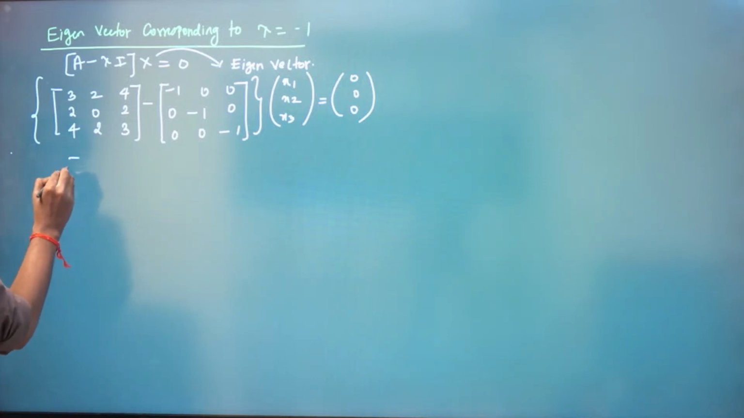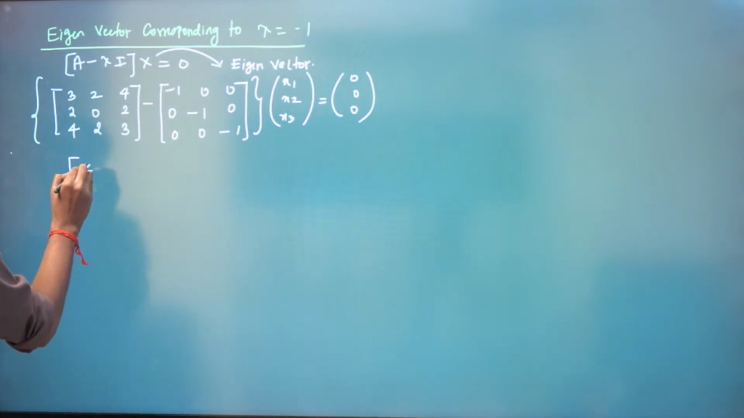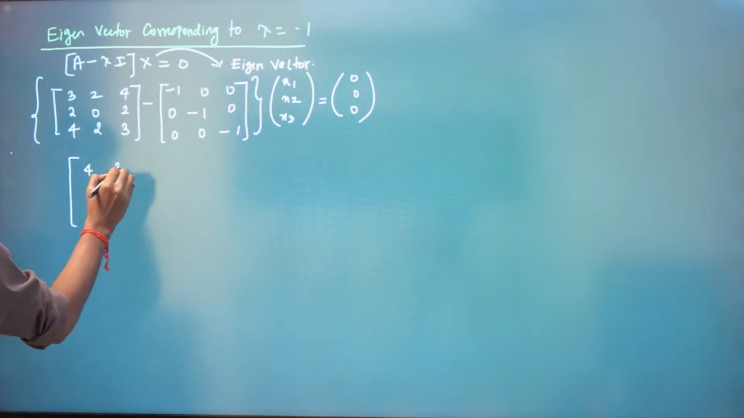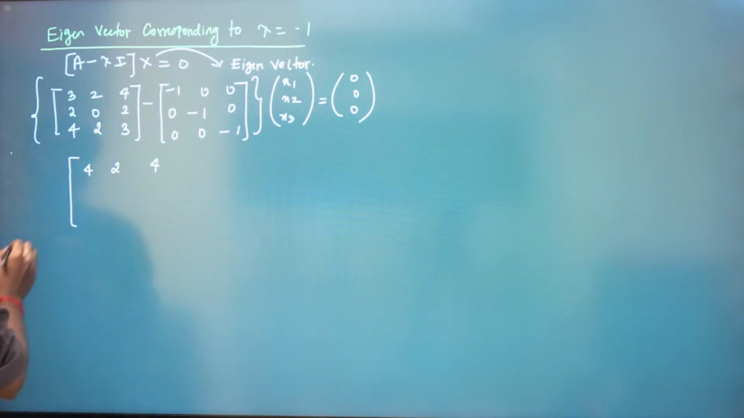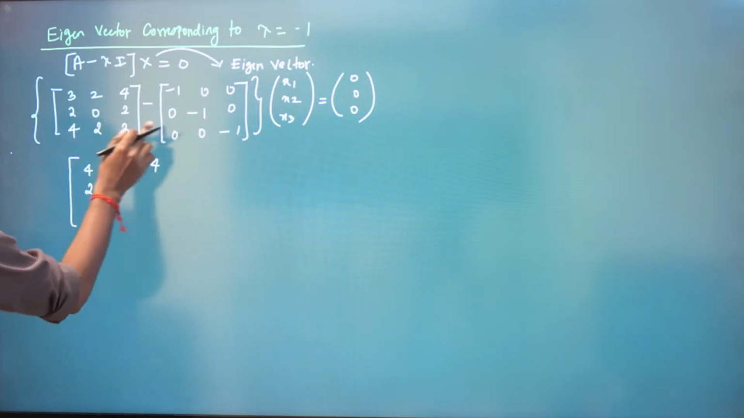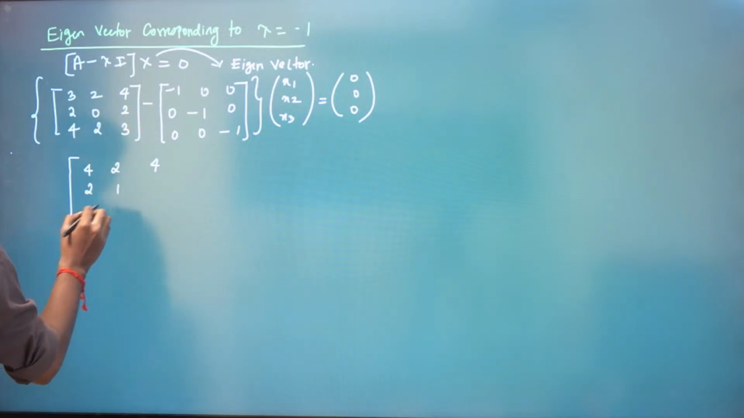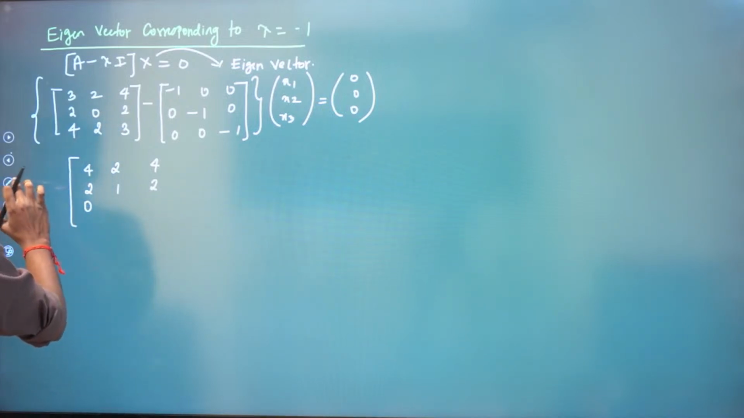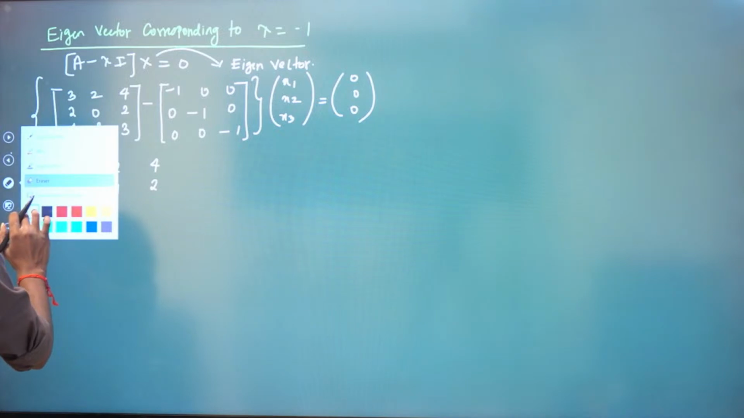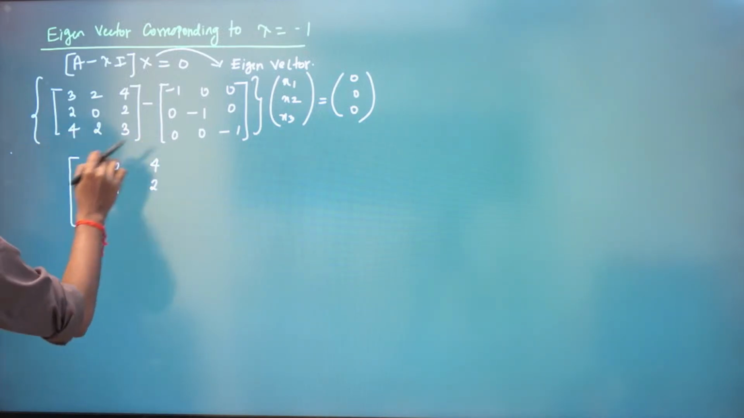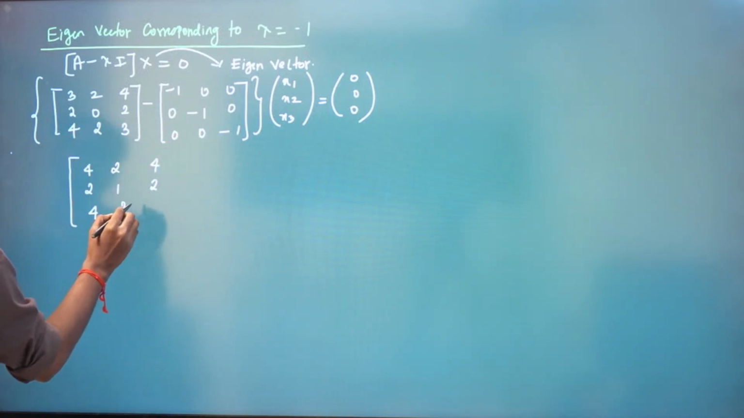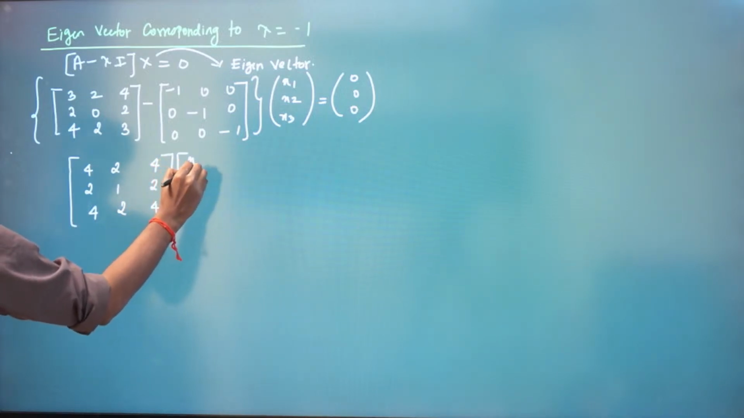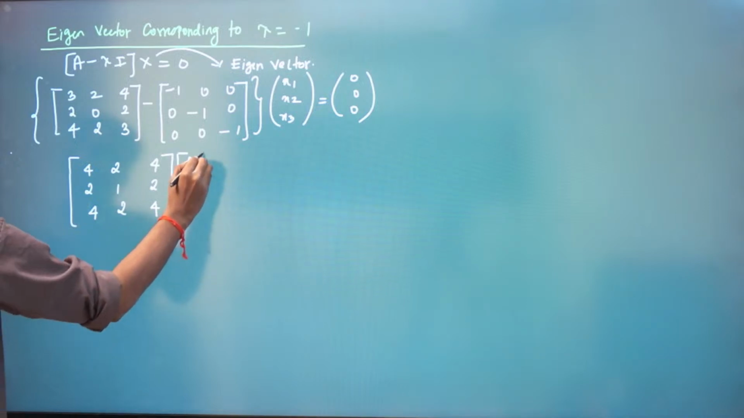So this is what? 3 minus of minus 1 is 4. 2 minus 0 is 2. 4 minus 0 is 4. 2 minus 0 is 2. 0 minus of minus 1 is plus 1. 2 minus 0 is 2. 4 minus 0 is 4. 2 minus 0 is 2. 3 minus of minus 1 is 4. And then you will have x1, x2, x3 is equal to 0.